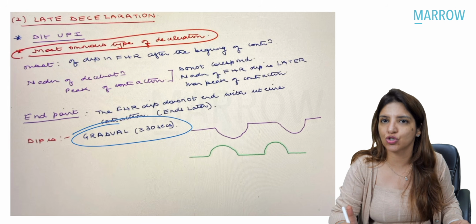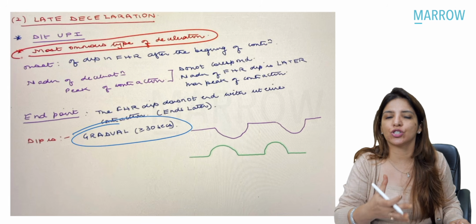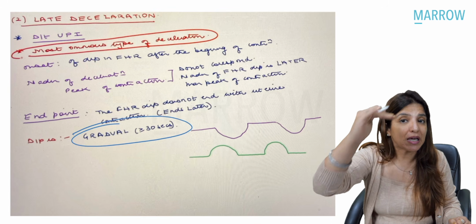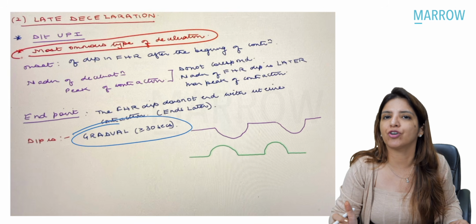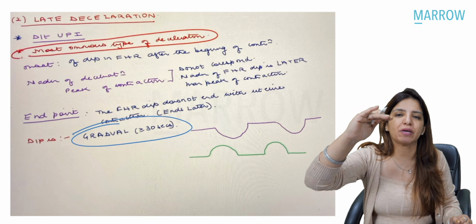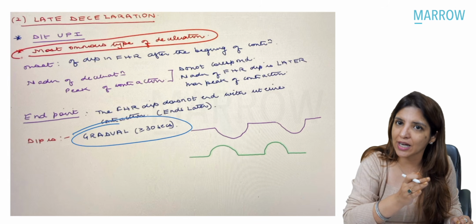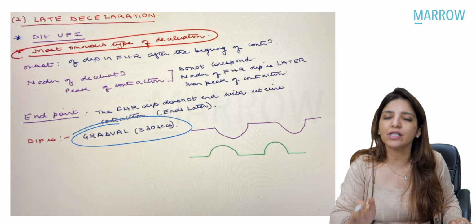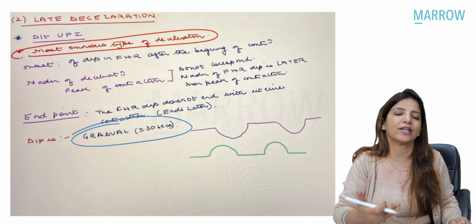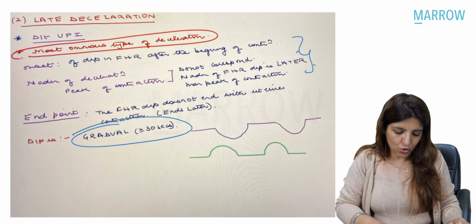And as the name suggests, late decelerations are going to start after the onset of uterine contraction. So till the uterine contraction reaches its peak, till that time, the dip in fetal heart rate doesn't begin. Right? Once the uterine contraction reaches its peak, then the dip in fetal heart rate begins, and once the uterine contraction ends, the dip doesn't end. Dip is going to end later than the uterine contraction. That is why it is called as a late deceleration, right?